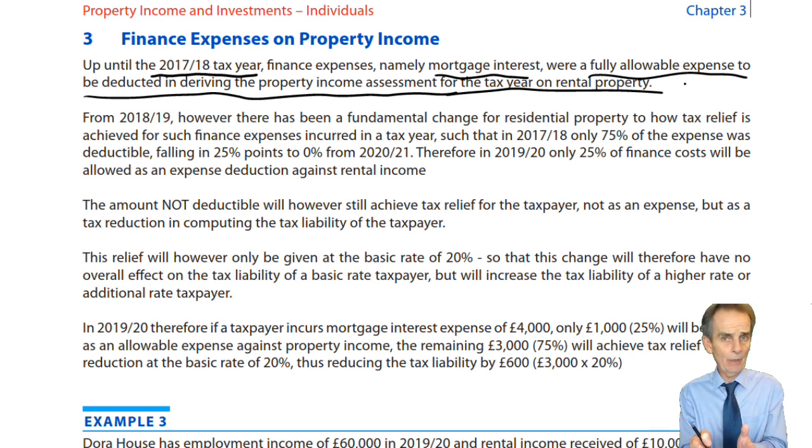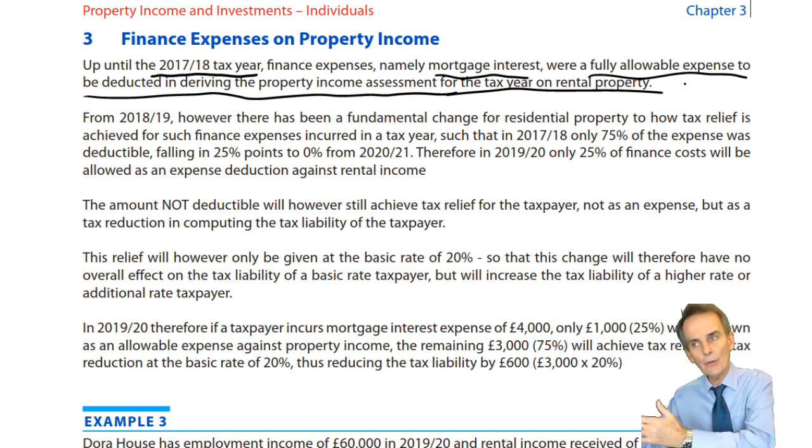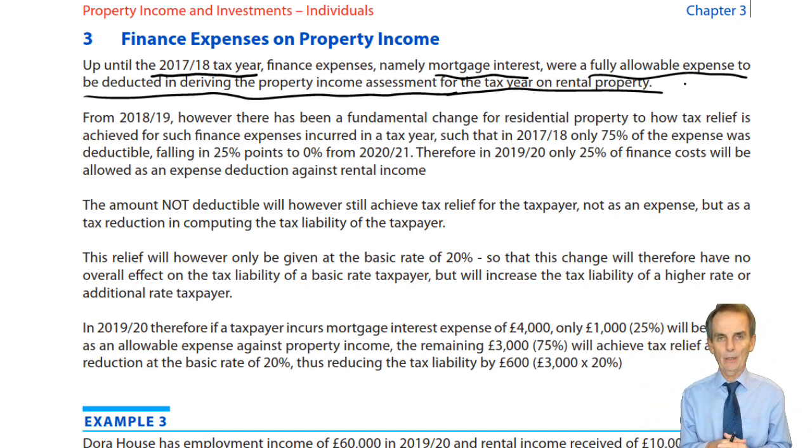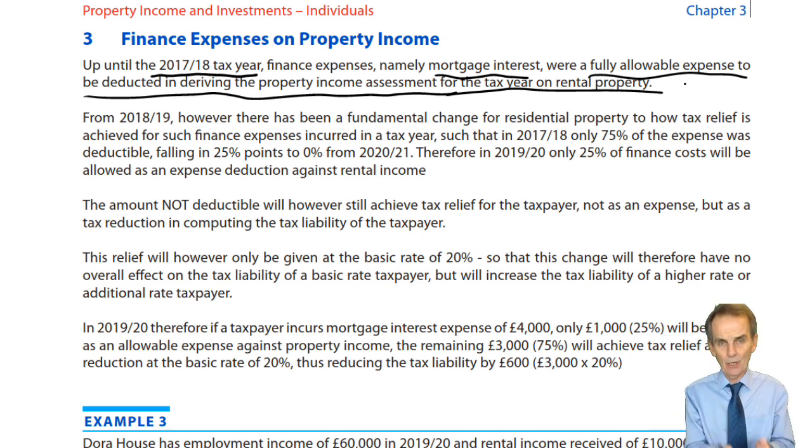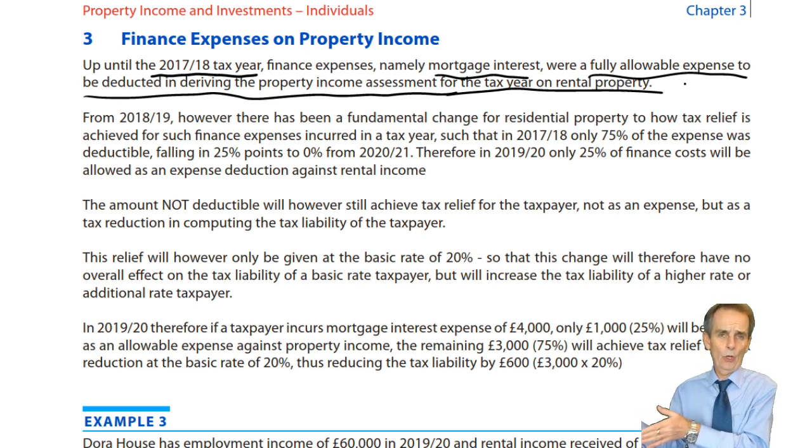So you got higher rate relief. And if you were really lucky and you were an additional rate taxpayer, the expense deducted would have reduced income that would otherwise have been taxed at 45%. So you got the benefit of that expense deduction dependent on whatever level of taxpayer you were.